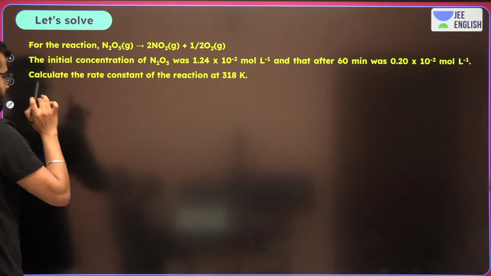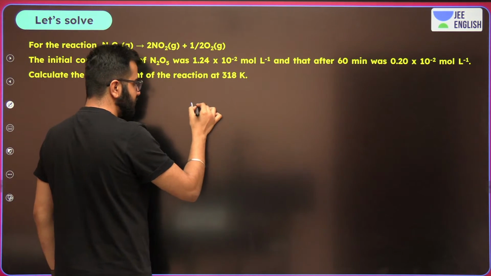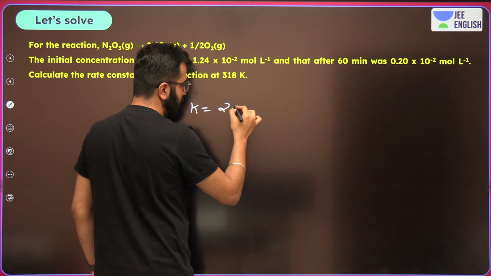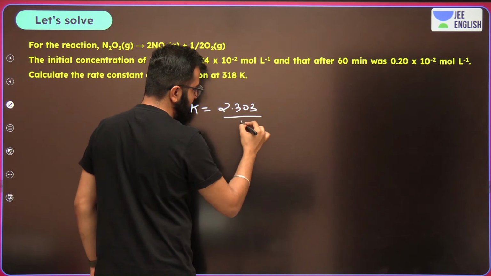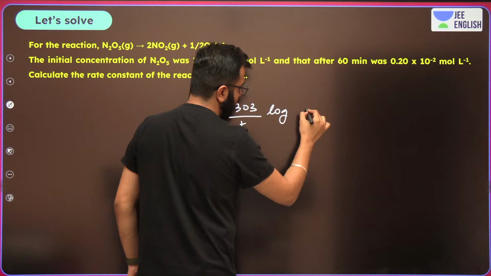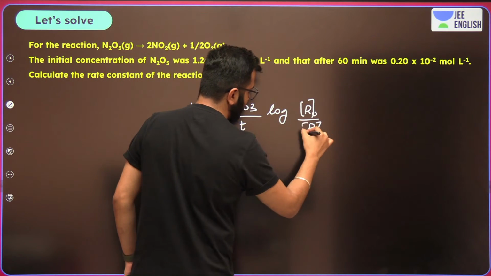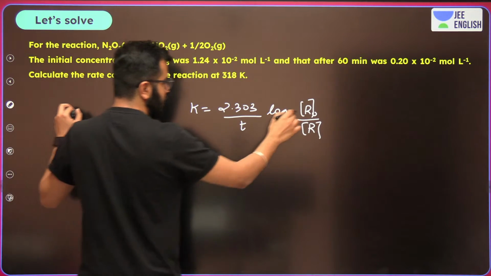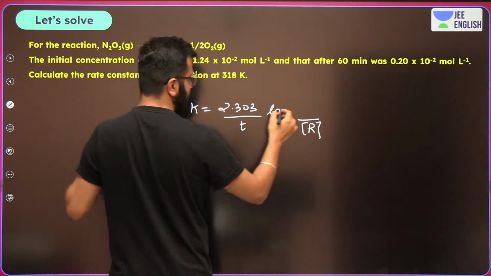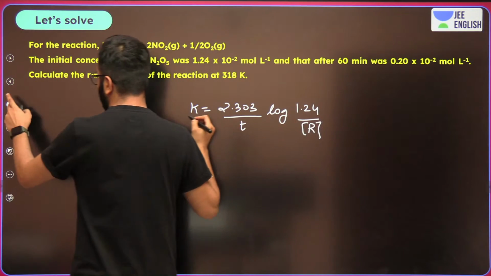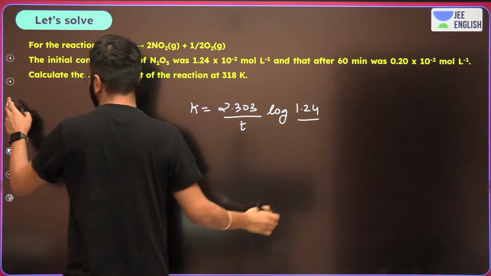Now let's do this. Okay? The value of K comes out to be 2.303 upon T log of R0 upon R. What is the initial concentration? Initial concentration comes out to be 1.24 and the final concentration comes out to be 0.2.